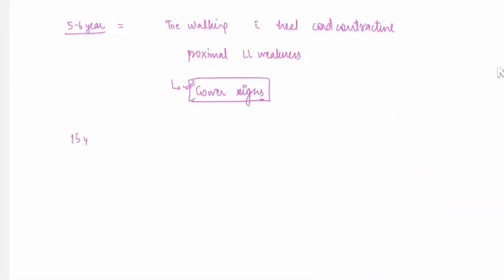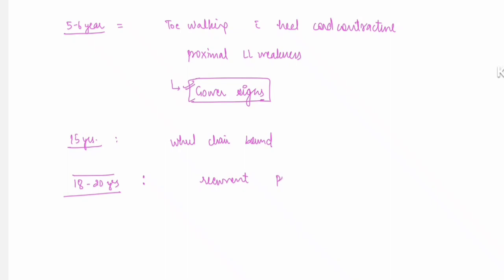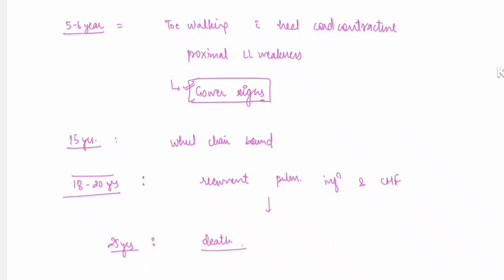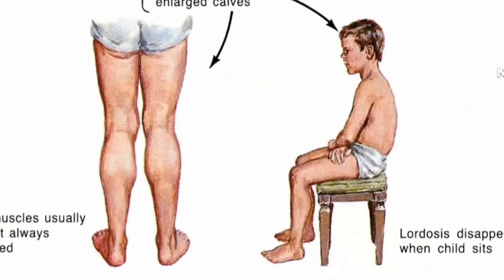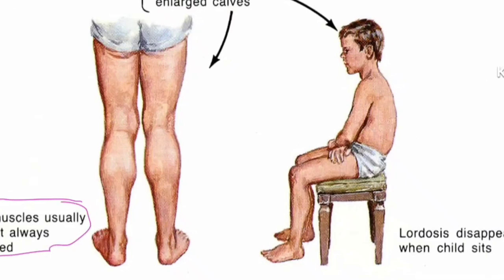So next, by 15 years, the patient will be wheelchair bound. And by around 18 to 20 years, the patient will start having recurrent pulmonary infection and CHF, and by the age of 25 years, death usually occurs. So one more characteristic feature of Duchenne's muscular dystrophy is calf muscle hypertrophy.